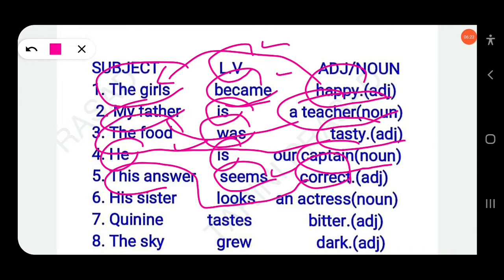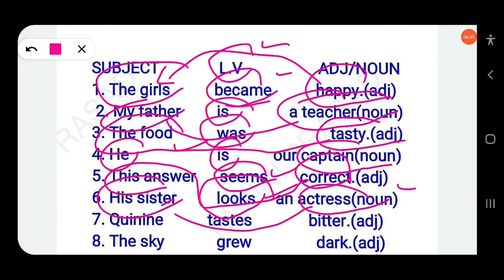Okay, his sister looks an actress. An actress, this is a noun. Okay, and who is an actress? His sister. That means actress and his sister are not different persons, they are the same. And here, the linking verb links his sister with an actress. Looks, you know, this is a linking verb.